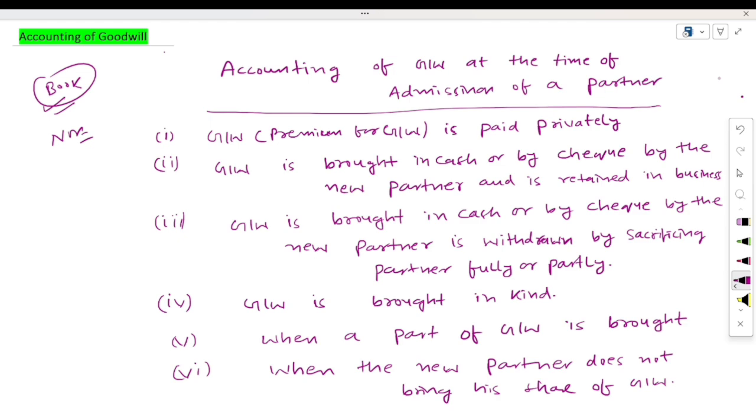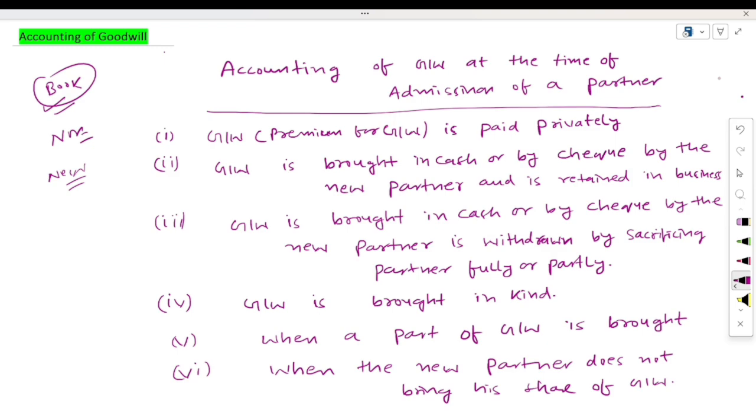At the time of admission of any new partner, the old partners will sacrifice their profit sharing ratio. So for the compensation of their profit share, the new partner will bring an amount, which is known as goodwill or premium for goodwill.